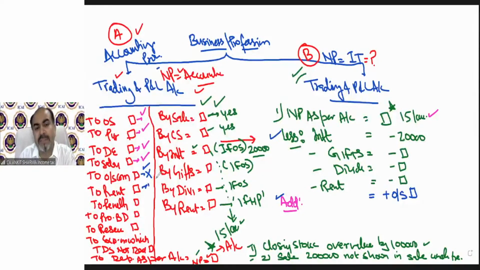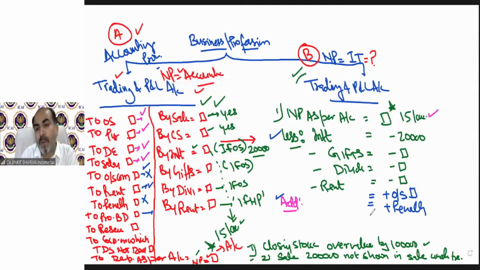Rent paid for business will form part of business expense. Rent received is not part of business, but rent paid for business is a part of business expense, so we do not do anything with this. No penalty for violation of law is allowed under income tax, so that is also going to be added. How do I know this? Because I have already read those provisions, and when we discuss them, you will see a point saying that penalty for violation of law will not be allowed. That's why I am going to add this.